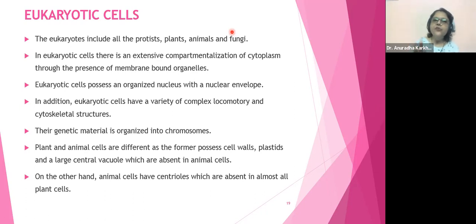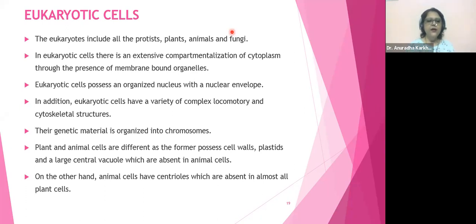And 90% of the time, bio words can be split into two to understand, like peptidoglycan, cytoskeleton, that way. So when you break the words into two, you will easily come to know the meaning of it. Anyways, their genetic material is organized into chromosomes. Take our own example. We are multicellular. Every cell is going to have a nucleus, except a few which are there in us, of course. But the majority of cells are going to have a nucleus.